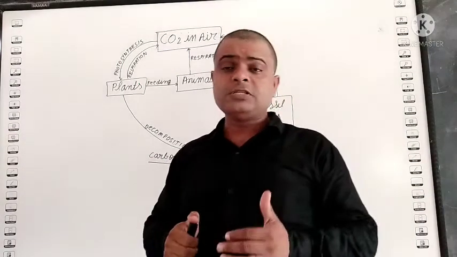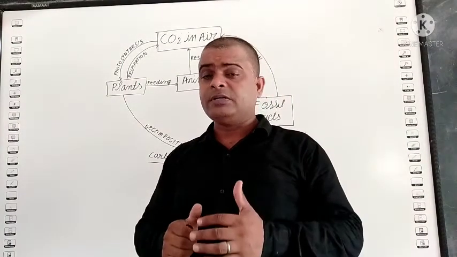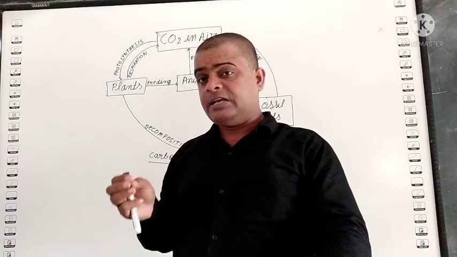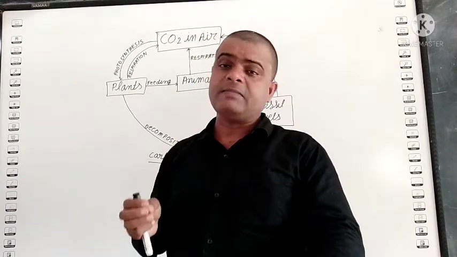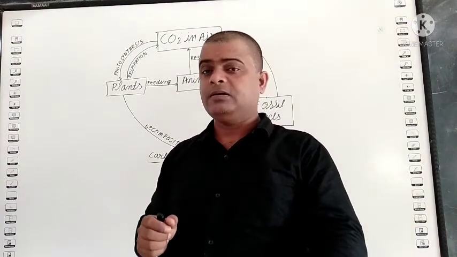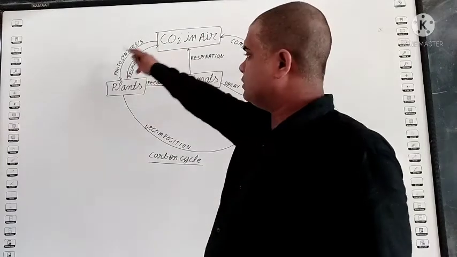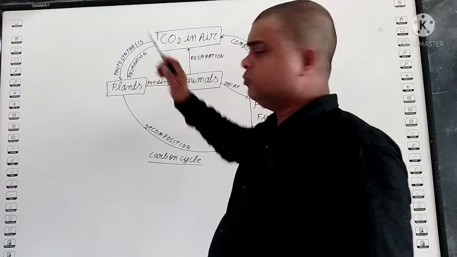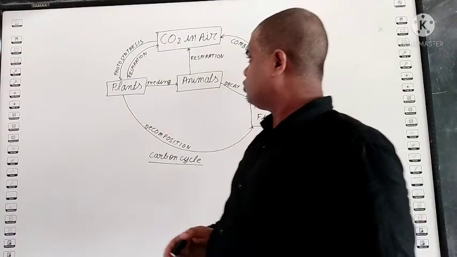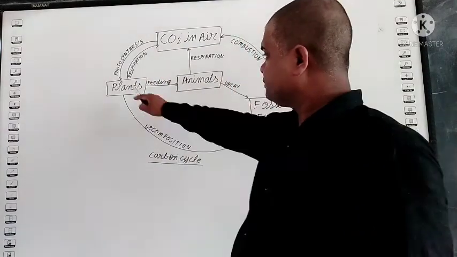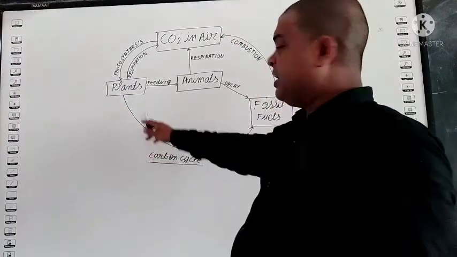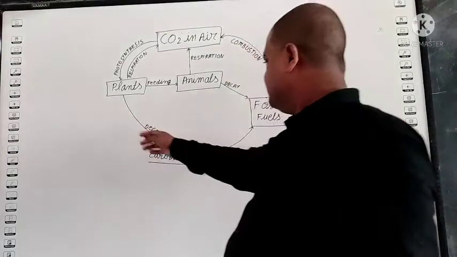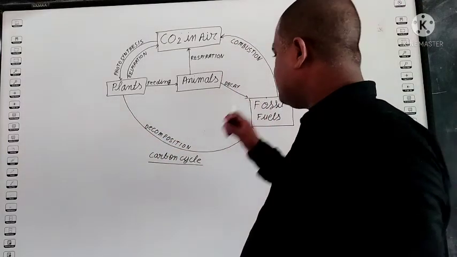What is this process? Photosynthesis is the process by which plants make their own food with the help of water and carbon dioxide in the presence of sunlight. This process is known as photosynthesis. So the plant absorbs CO2 from the atmosphere. Okay, students, after that, such a plant may die. Yes or no? When such a plant dies, it decomposes and changes into fossil fuel.